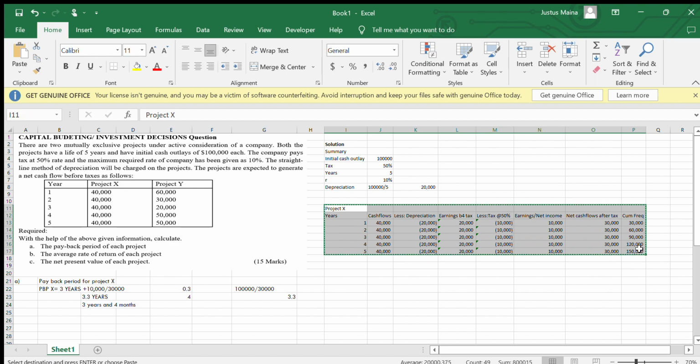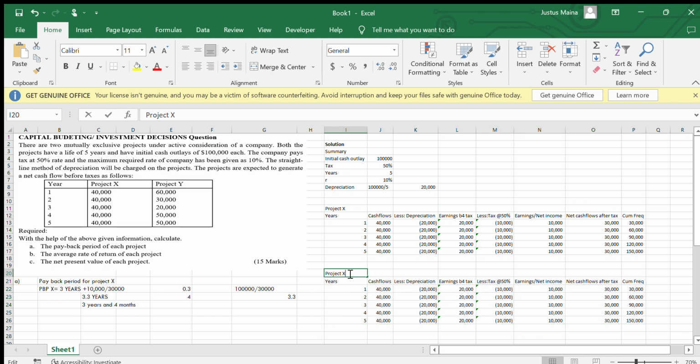Project Y, for me, I'll just copy the formulas here and indicate that this is project Y, and now have the amounts, and they'll be computed as we have them there. 60,000. We also have 30,000. We have 20,000. We also have 50,000. We also have 50,000. They are the same.